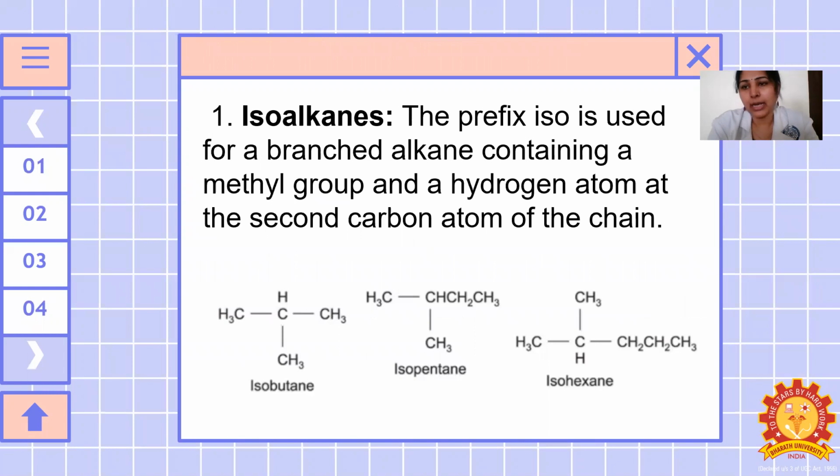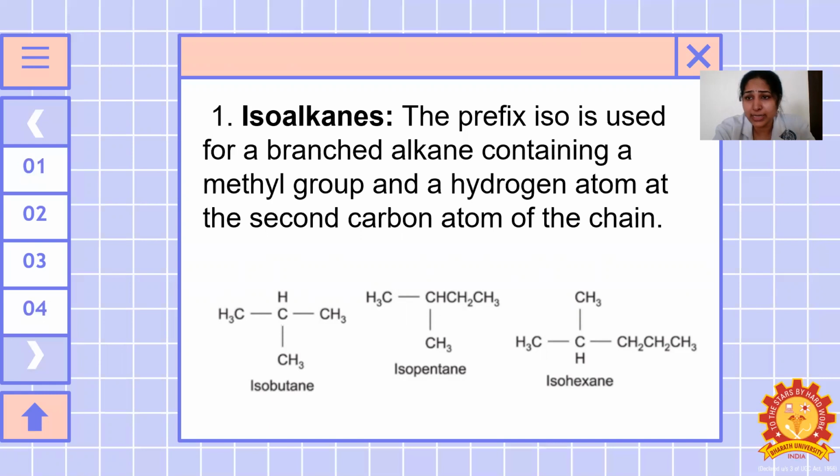So isoalkane, as I already told you, the prefix is used for a branched alkane. It contains a methyl group and a hydrogen atom at the second carbon atom of the chain. The prefix iso is used when the secondary carbon atom carries the methyl group and the hydrogen atom; it is said to be the isoalkane.